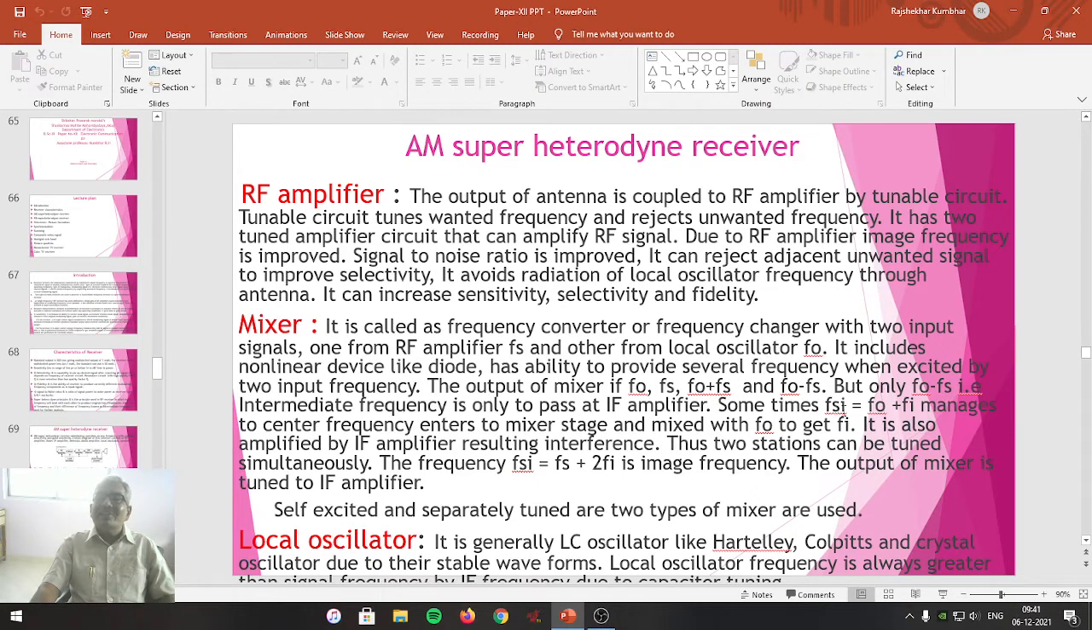Sometimes FSI equal to FO plus FI manages to enter the mixer stage and mixes with FO to get FI. It is also amplified by the IF amplifier, resulting in interference. Sometimes it happens. Thus, the two stations can be tuned simultaneously.